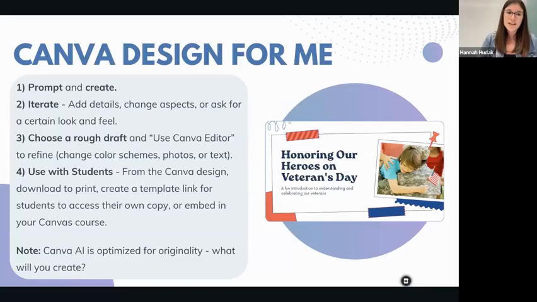One important thing to note is that Canva AI is really optimized for originality. What this means is you would want to use this feature when you are creating something brand new. If you already have a slide deck, maybe in Google Slides or even another Canva design, and you are just wanting to update it, that is where you would want to use the Canva templates. This design for me is really when we are creating something from scratch that we have never created before.